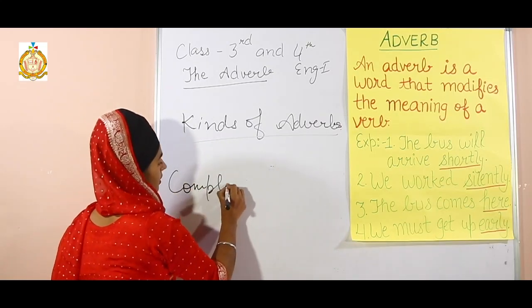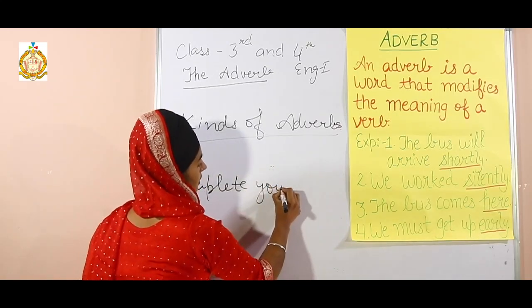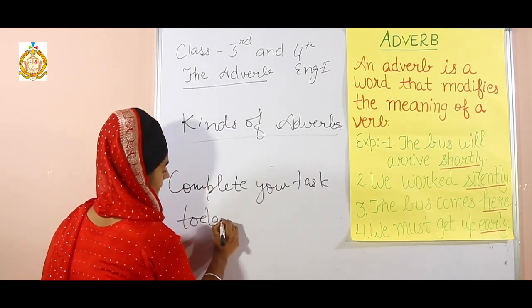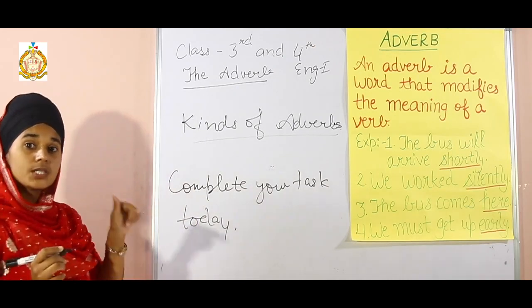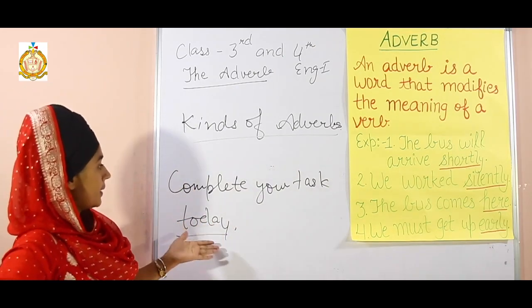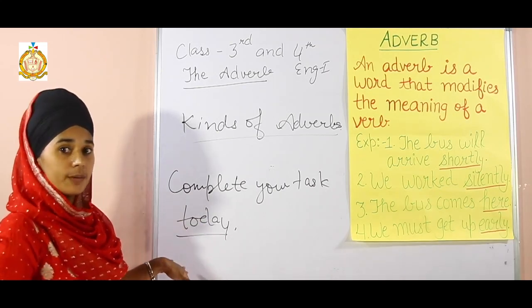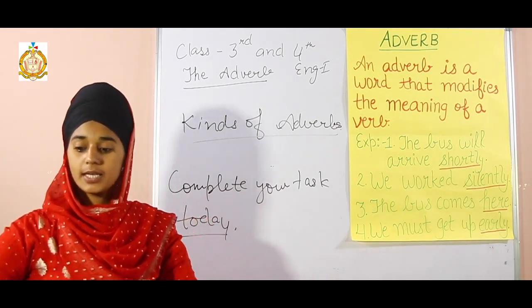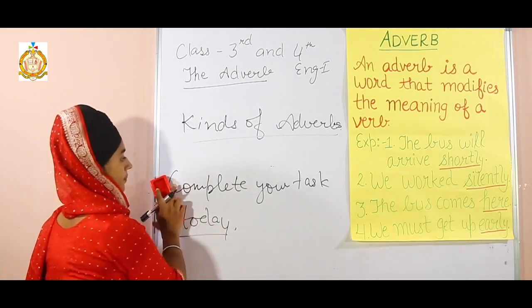Complete your task today. When means today. It is telling us when we have to complete a task, that we have to complete it today itself.